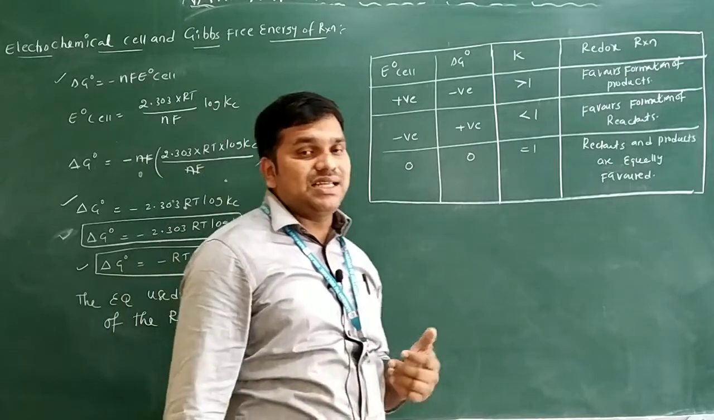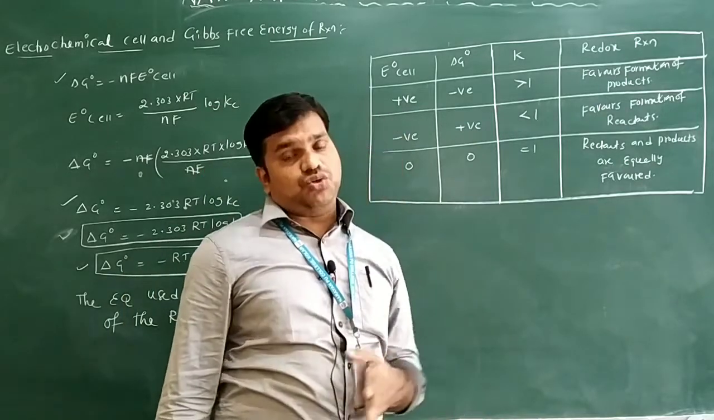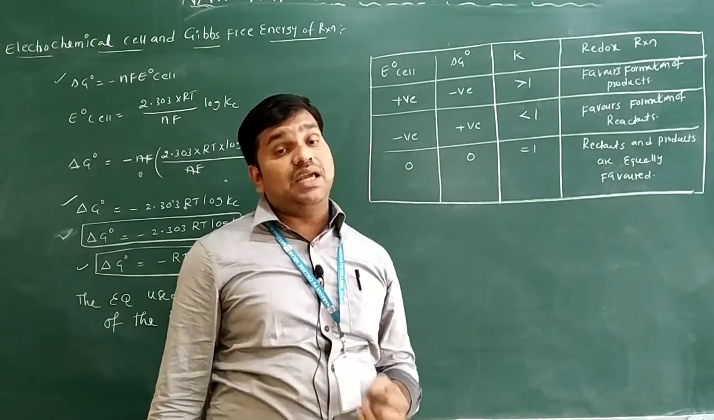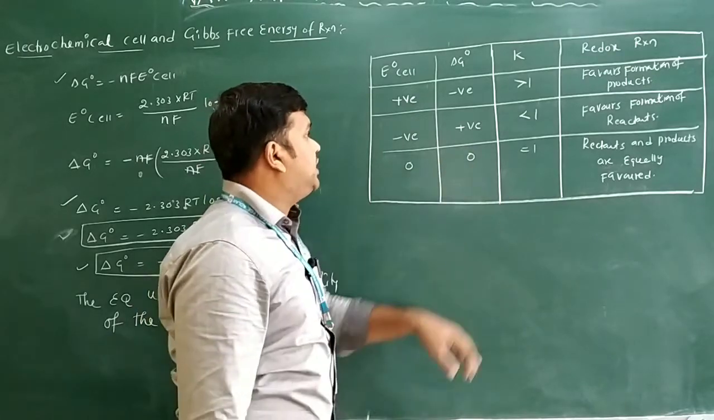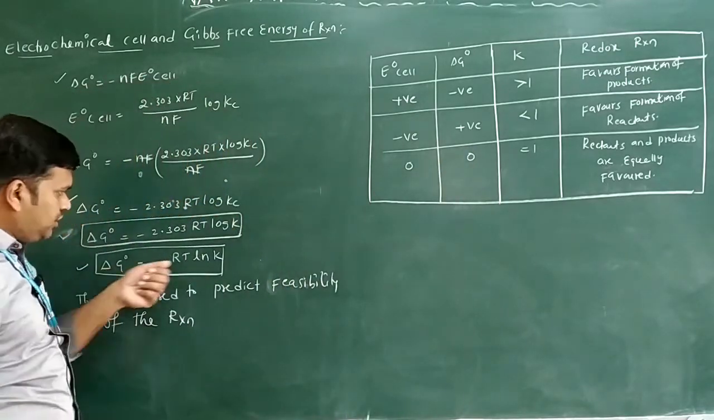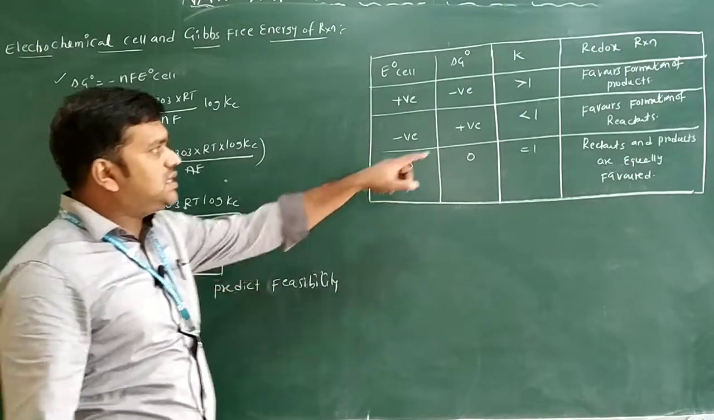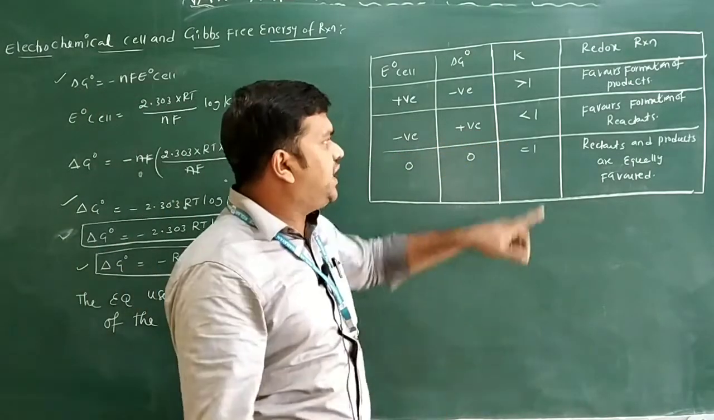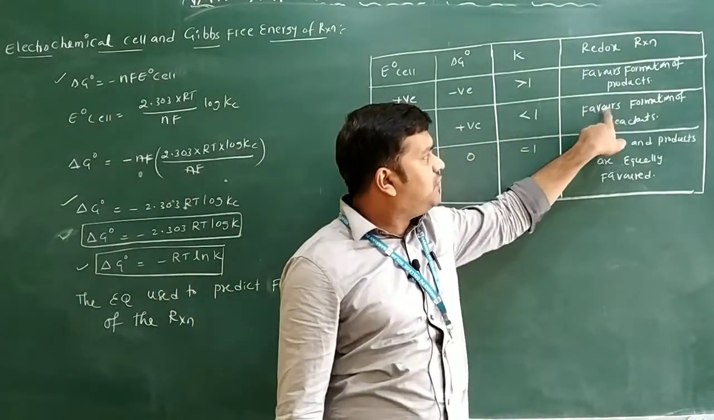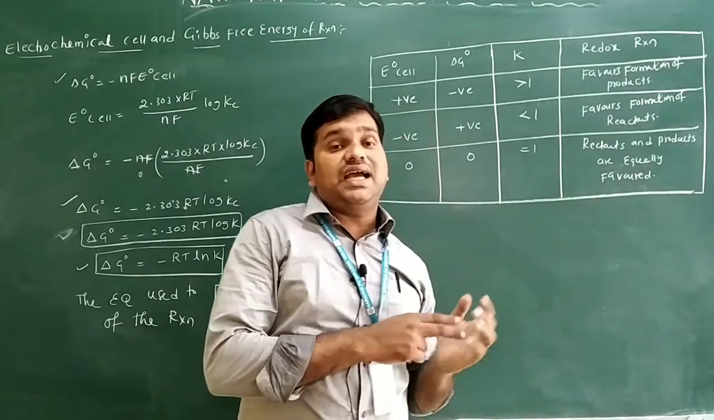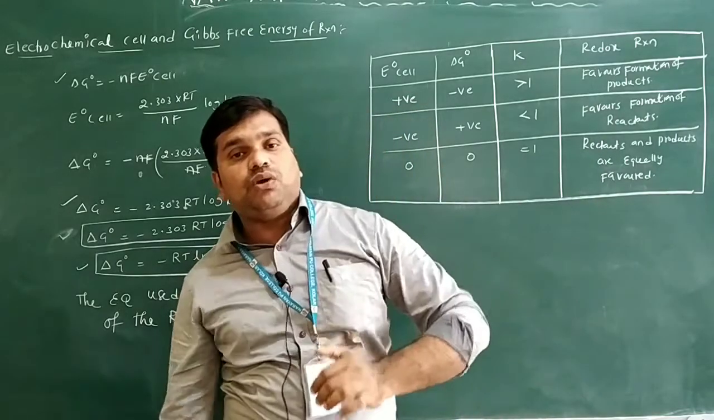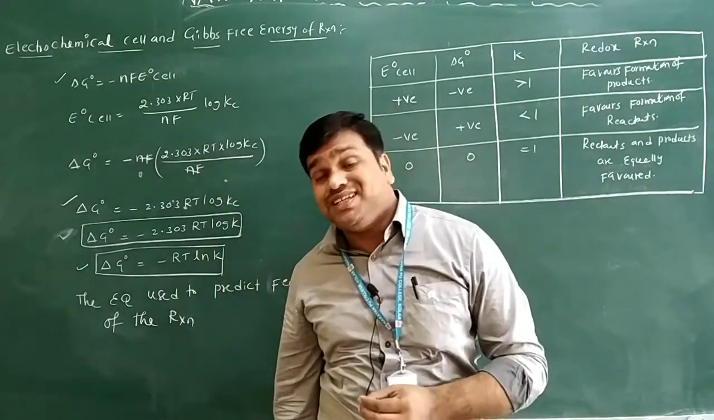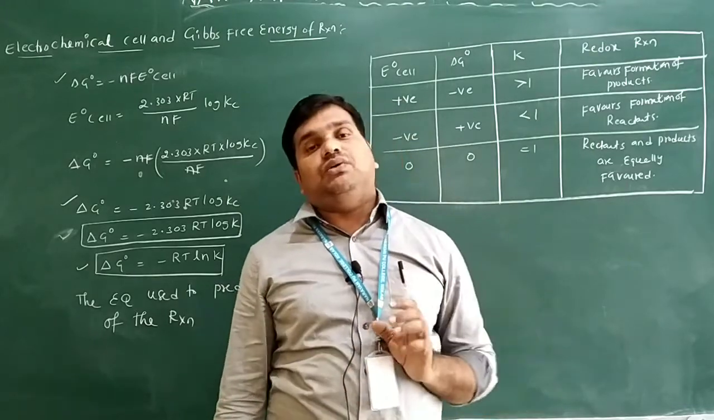So generally when E cell is negative, ΔG is what? Positive only. It is non-spontaneous in the given direction. Here you can see ΔG is positive. Positive means you will get a negative value only. Negative in the ln means K is what? Less than 1 only. If K is less than 1, it favors the formation of the reactant, means the reaction moves in what direction here? Backward direction only, if E cell is negative.